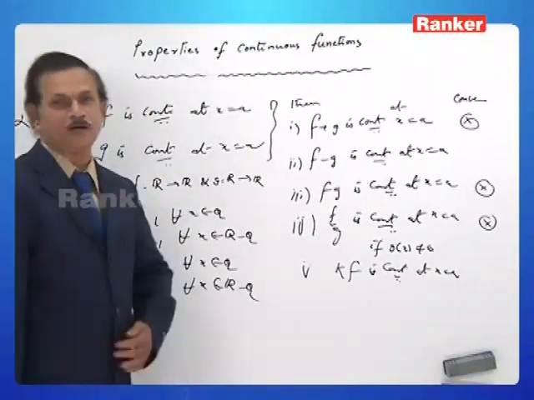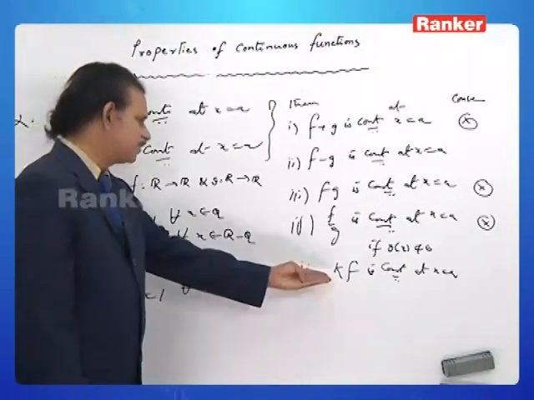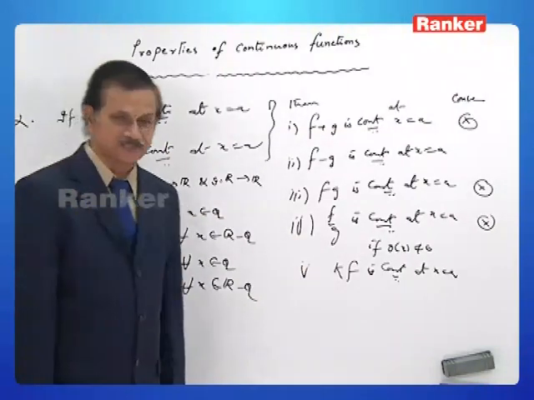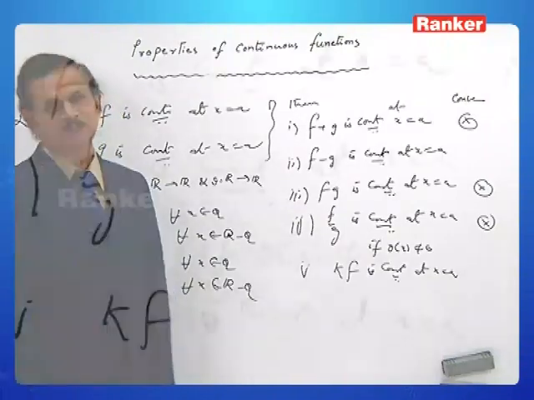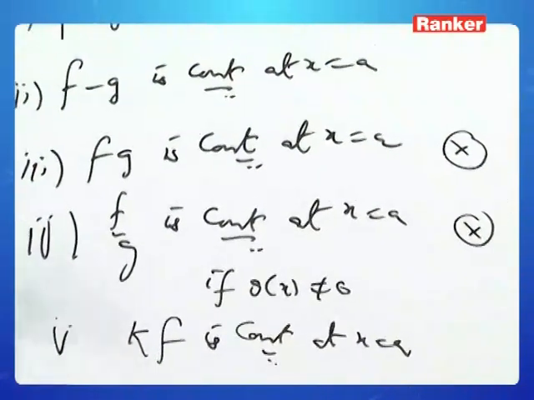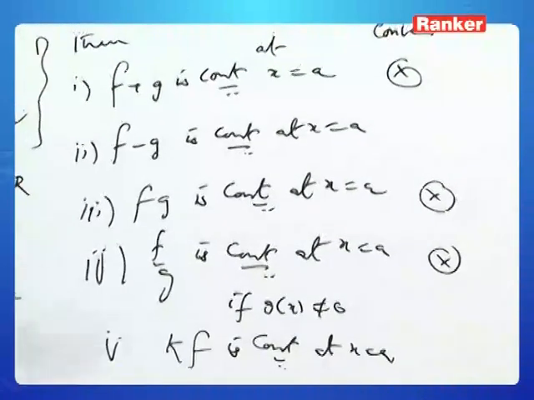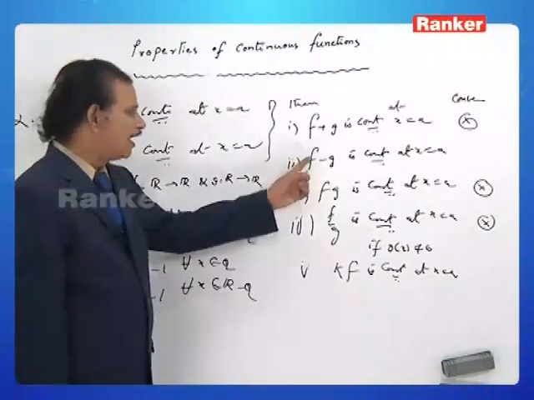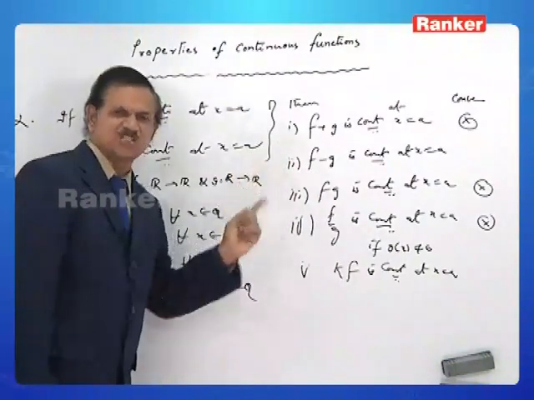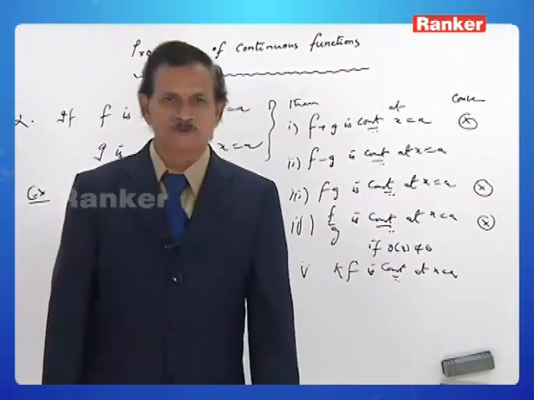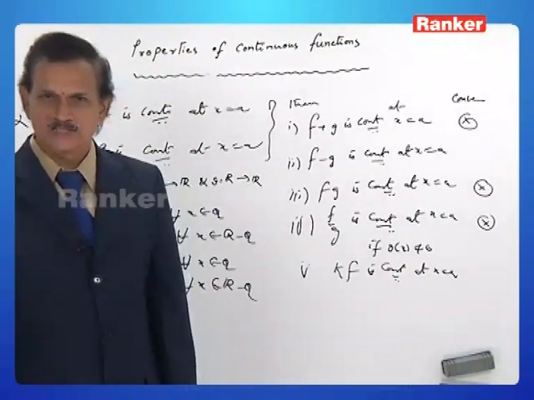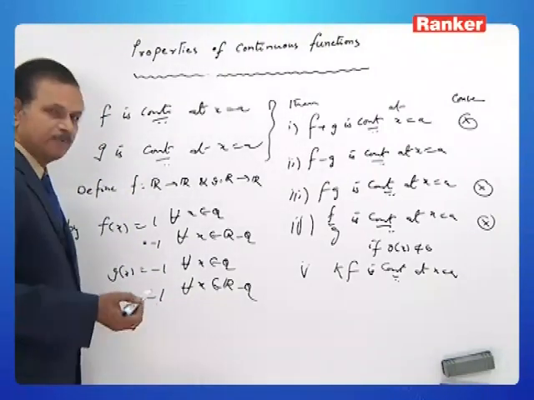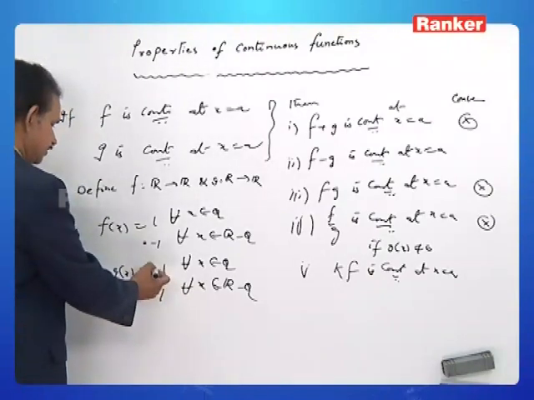Of course, the converse for kf might be true by taking k a non-zero constant. If kf is continuous, then 1 by mod k into kf is also continuous, therefore f is continuous. The converse for this might become true, whereas the converse of the other three need not be true. As a whole, only f minus g remains to be explained regarding the converse. Let us now explain the counterexample for that case also, simply by changing the definition like this.